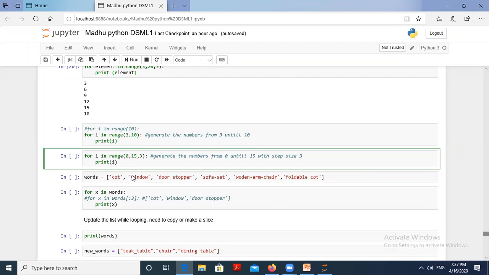The time is very less here. Only 3 minutes are left. Tomorrow I will start with this one, and also we are going to update the list, the while loop, and how to copy or make a slice. Okay. I'm going to stop the session now. The Jupyter notebook is stuck now. Till this, I think you all have followed. Okay. I'm stopping the sharing.